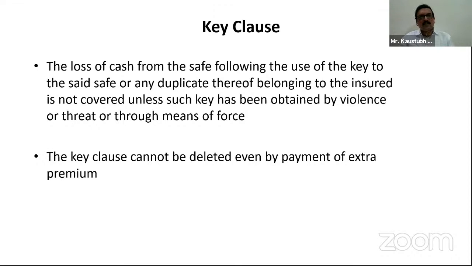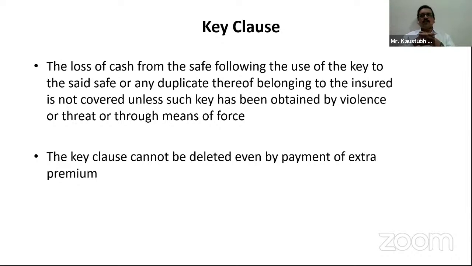So the key clause says that the keys have to be stolen. There has to be some threat to obtain the keys from the insured, and then if there is any loss, only that will be covered under the key clause. The key clause cannot be deleted even by payment of extra premium.